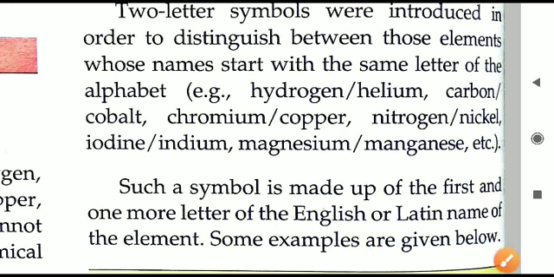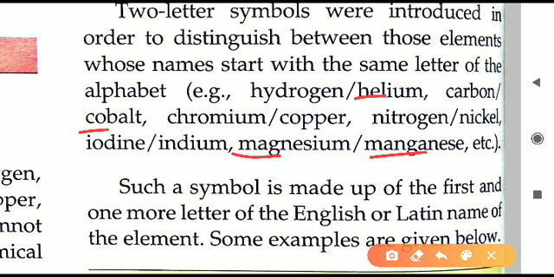Next one is manganese and magnesium. These are interesting here. Till now what we have been doing here is we have taken the first 2 alphabet. Helium we have taken first two, He, cobalt we have taken first two, Co, copper and so on we have taken. In this case of magnesium and manganese, here first 2 alphabet are also same. Manganese first 2 alphabet are MA, magnesium also MA.